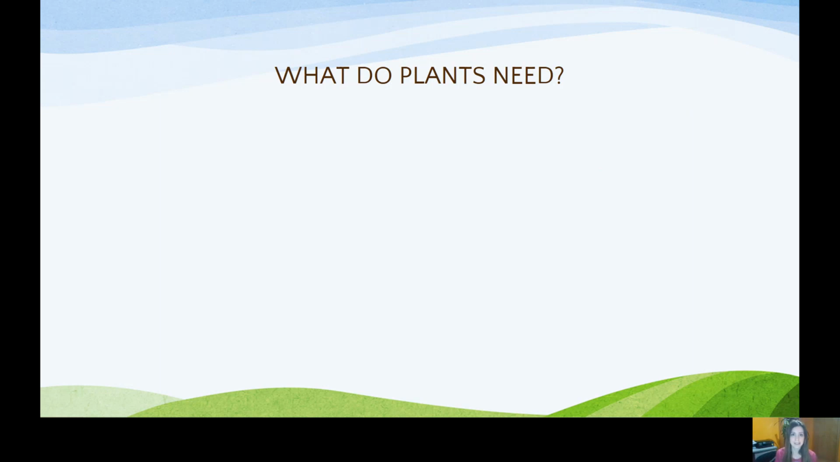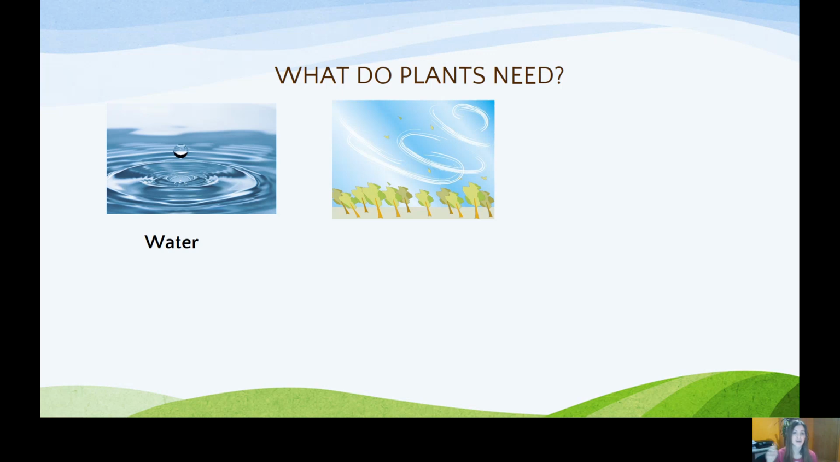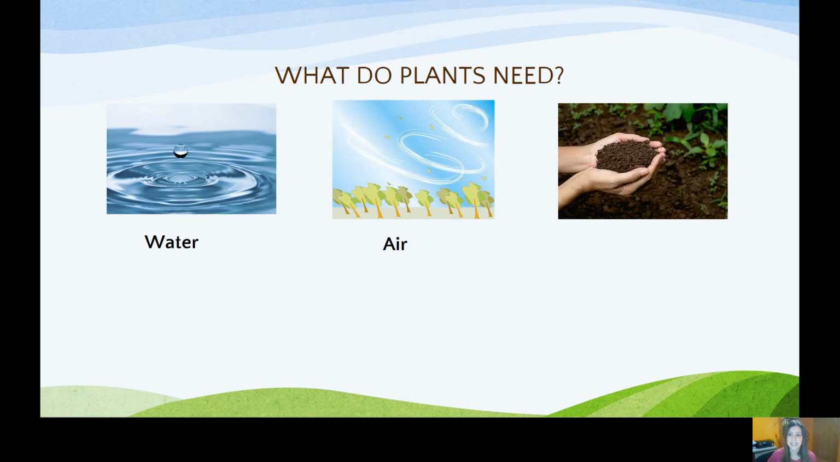What do plants need to survive? What do they need? Okay, do they need clothes? Do they need to go to school? Do they need spaghettis? Okay, so what do they need? Let's see. They need water. Okay, they need water. They absorb the water through the roots. Okay. They need air. That's air. Okay. They need oxygen and they need soil. Okay, soil from the ground, and they are going to take the nutrients from the ground